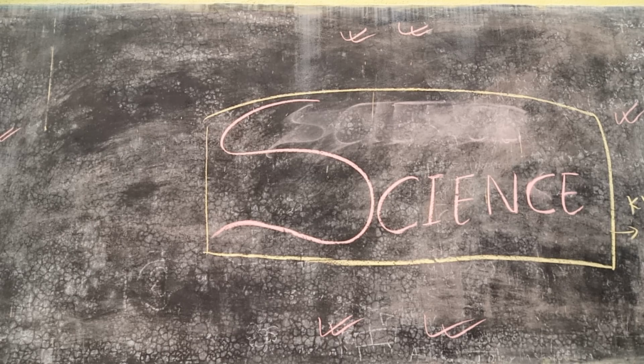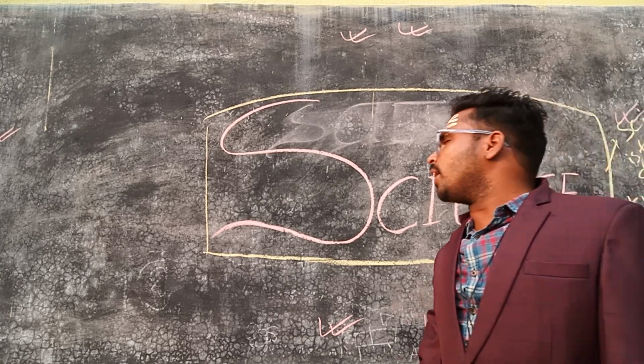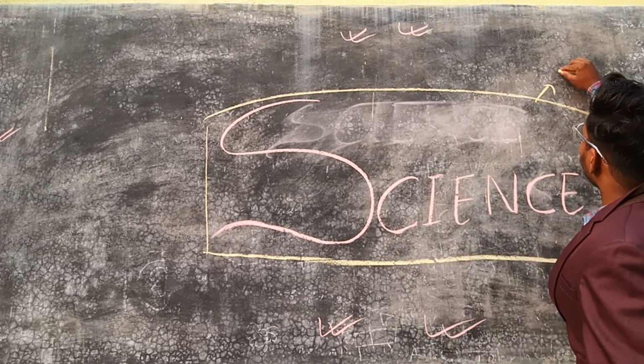According to one student, science is knowledge by rule, and according to another student, science is the study by fact. According to another student, science is the study of nature.